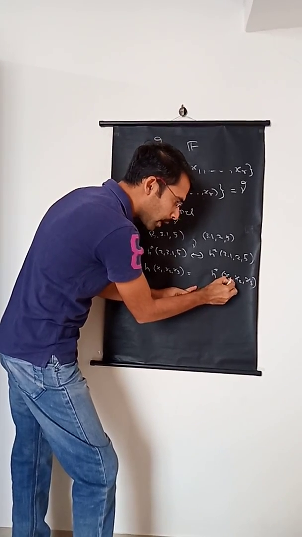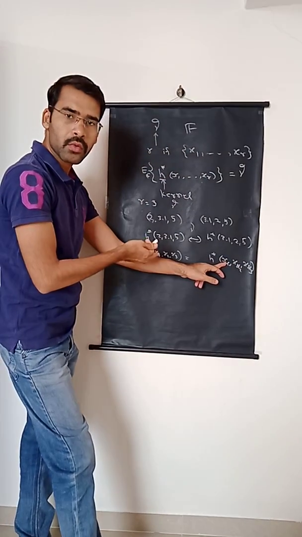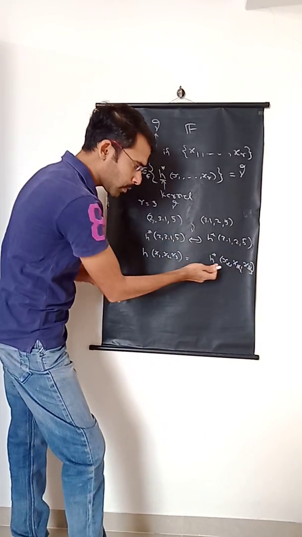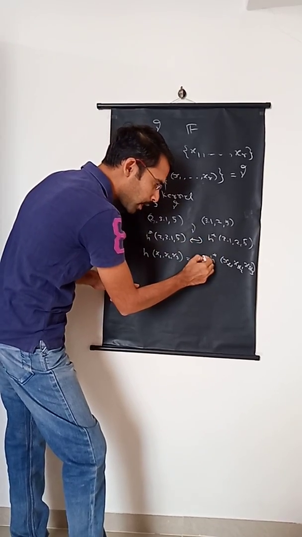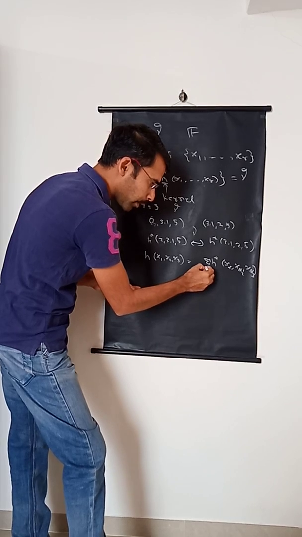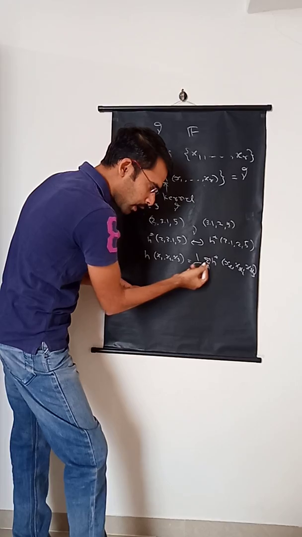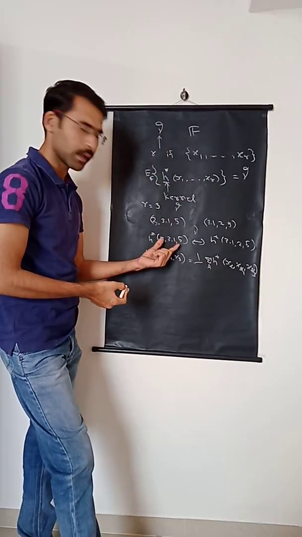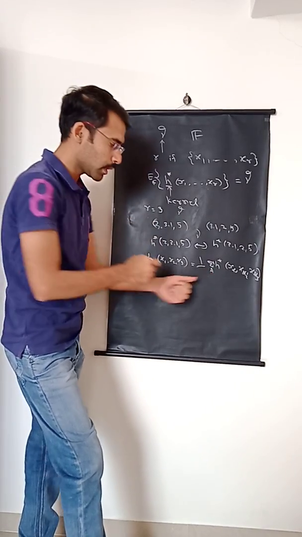So instead we will write alpha 1, alpha 2, alpha 3. Alpha 1 may be 1, 2 or 3. Similarly alpha 2 and alpha 3, they may be 1, 2 or 3. So for all these permutations, the H star value will be calculated, and then the average will be taken of all those H star values. So this A is nothing but the set of all the permutations of these numbers 1, 2 and 3. In this case, A will have 3 factorial, that is 6 elements in it.